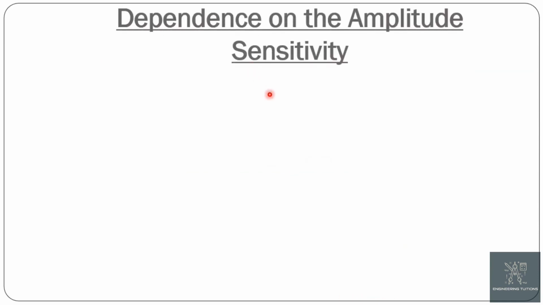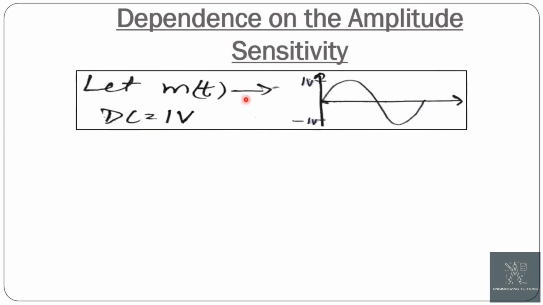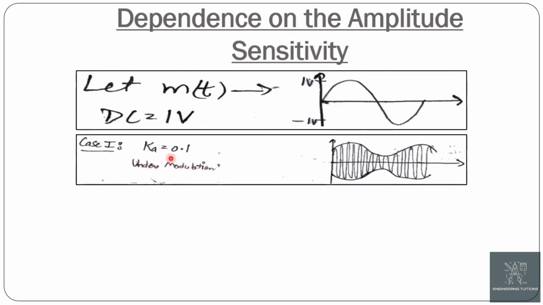Now third, dependence on the amplitude sensitivity. In this, suppose m(t) is a message signal in the form of a sinusoid having amplitude from plus 1 to minus 1 and DC is equal to 1 volt.